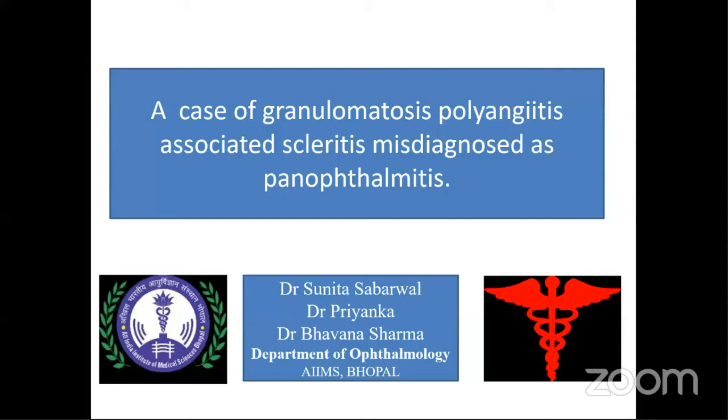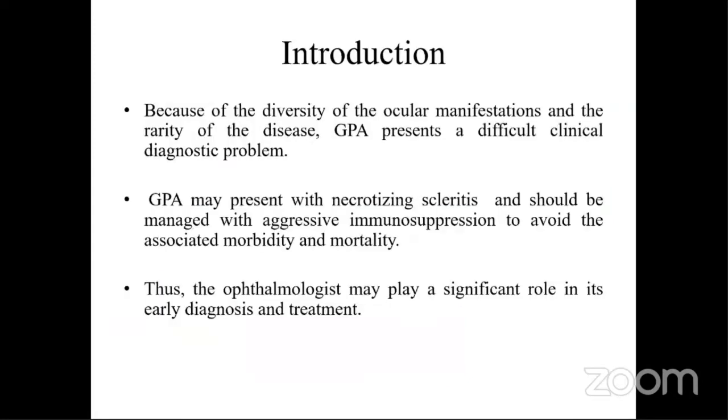Afternoon, everyone. Today I am presenting a case of granulomatosis with polyangiitis associated scleritis, misdiagnosed as panophthalmitis. Because of the diversity of ocular manifestations and the rarity of the disease, GPA presents a difficult clinical diagnostic problem. GPA may present with necrotizing scleritis and should be managed with aggressive immunosuppression to avoid the associated morbidity and mortality. So the ophthalmologist may play a significant role in its early diagnosis and treatment.